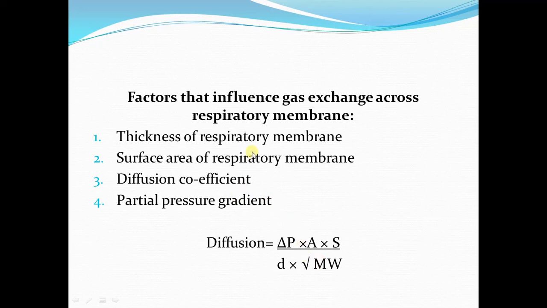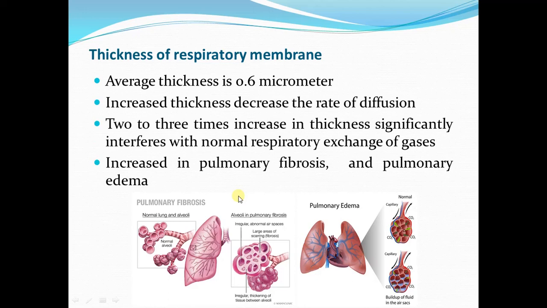So, these are four factors that influence the process of gas exchange. Now, we are going to see these factors one by one. The first factor that we are going to study is thickness of respiratory membrane. We just discussed that the total average thickness of respiratory membrane is only 0.6 micrometer.